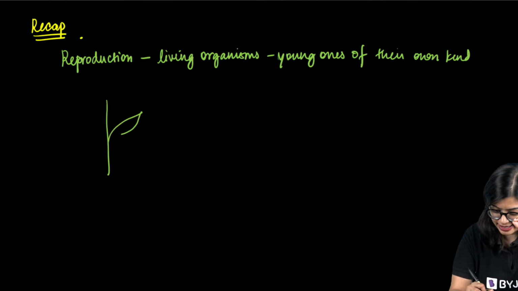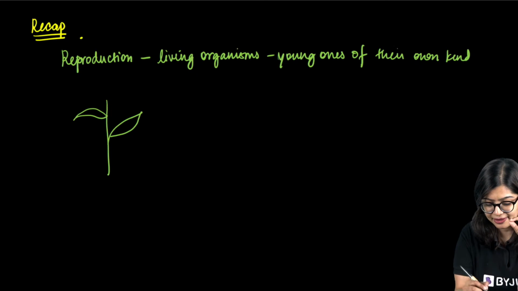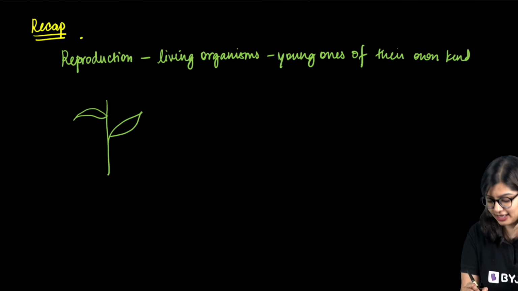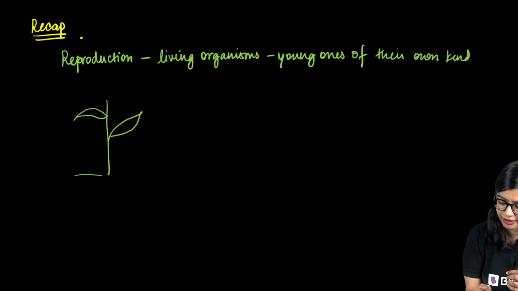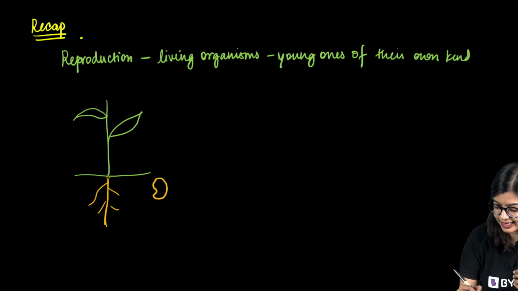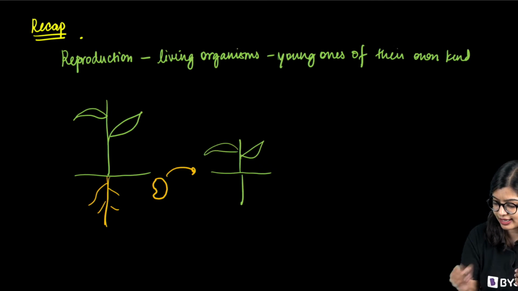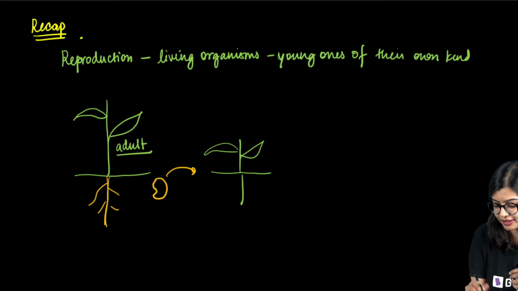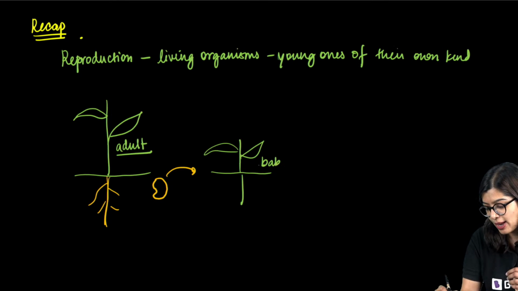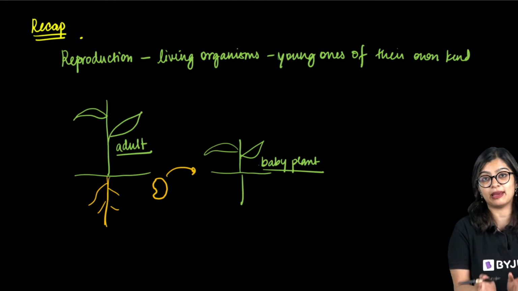Let's assume there is a plant, and if this plant has to become a new plant, what will happen? Then we know that it will produce a seed. We will sow this seed, it will grow and germinate, and this is what will become a new plant. So we see that there is an adult plant, but now we also see that there is a baby plant also. And this baby plant is of the same kind.